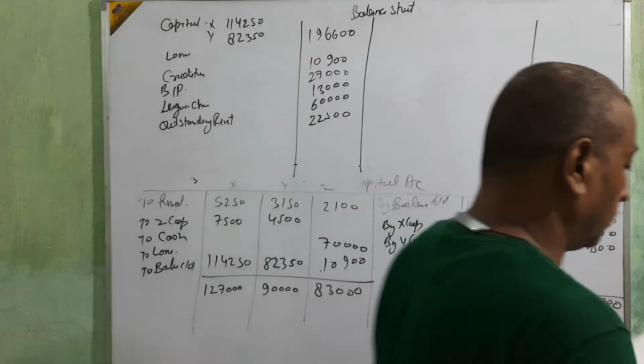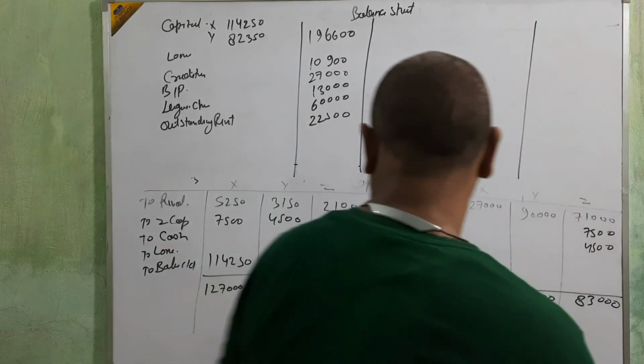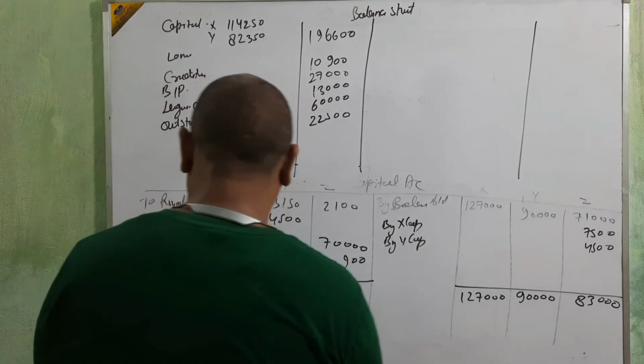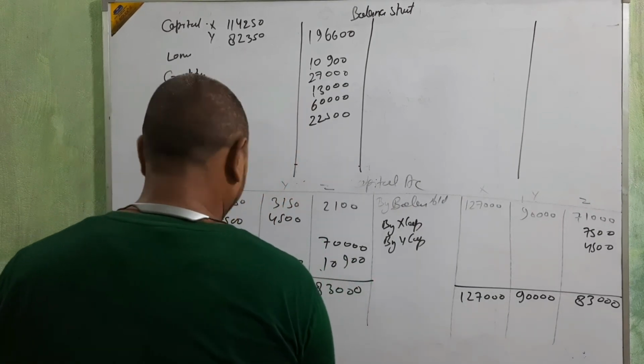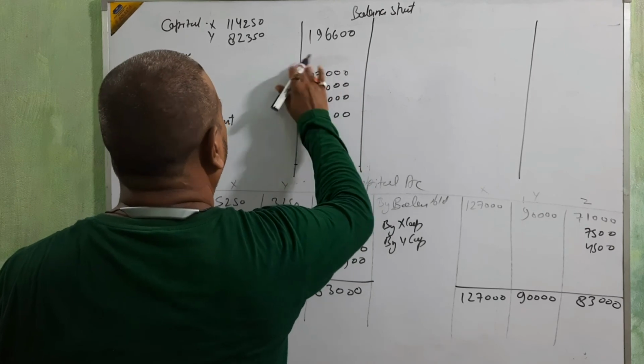Just opposite I am doing. Oh, sorry. 70,000 is going into the loan account. This amount is cash. Loan is 70,000, beta.